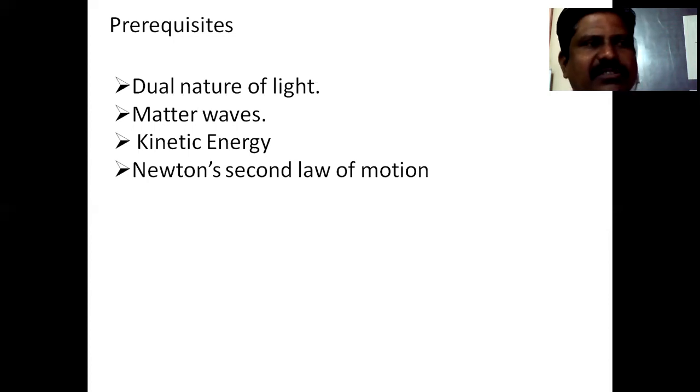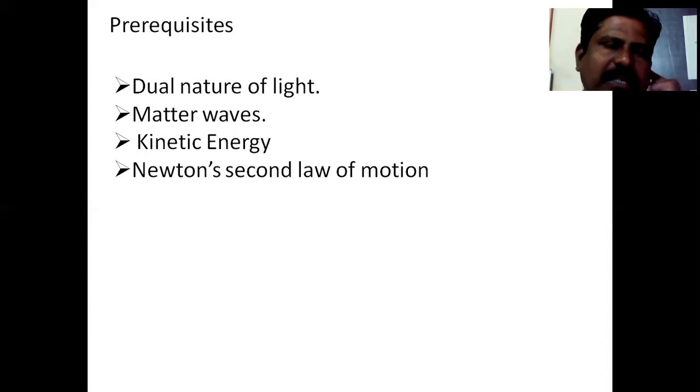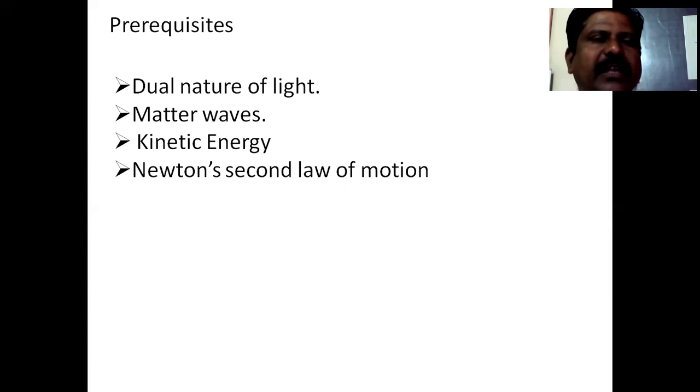Next, I already mentioned matter waves. Kinetic energy is nothing but the energy possessed by a particle with its motion. And we know Newton's second law of motion, which I have written. We will confirm that the Schrodinger time independent equation in wave mechanics is similar to Newton's second law of motion in classical mechanics, that is, F equals ma, in the second law of motion.